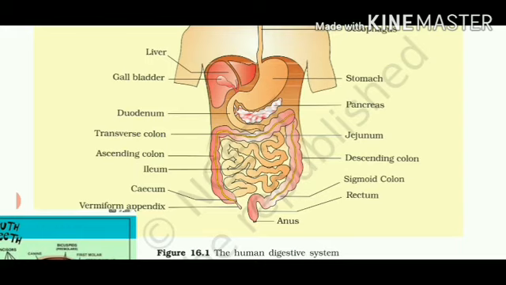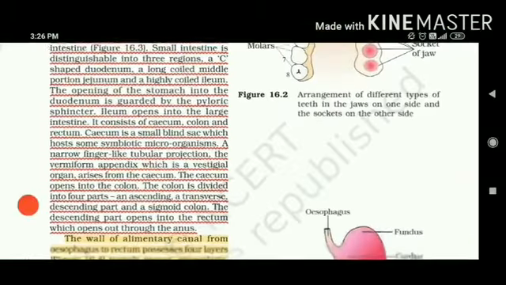It can be stored for a few hours, and when you feel that it is time, there's an urgency to remove the waste from your body, then it can come out through the anus. The anus also contains anal sphincters. So when they are closed, the waste or the fecal matter or the excreta cannot come outside of your body. But when you wish, because these muscles are voluntary, only then can you pass out the waste of your body through the anus.